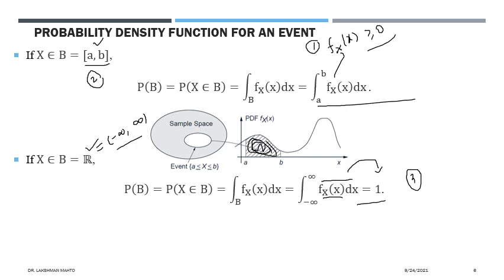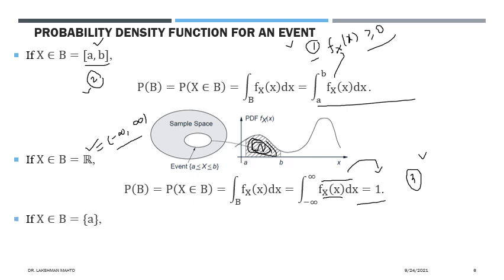So there are three properties for a probability density function. Whenever we take a continuous random variable, I will always ask what is the density of that one. The density has to satisfy all these three properties. If you take any function and claim that it is the density of the corresponding continuous random variable, and it does not satisfy any one of these properties, then that function is not a density function. So it must satisfy these three properties.